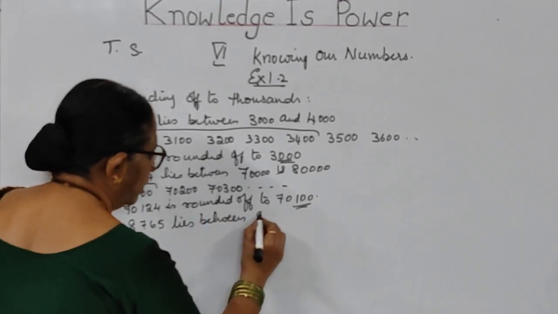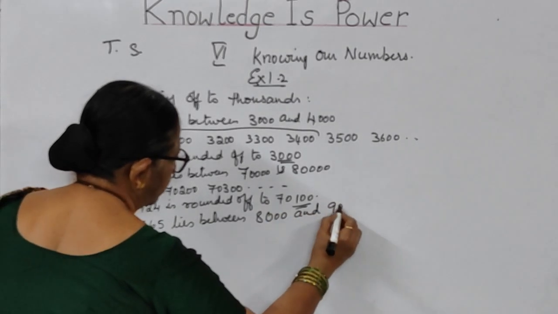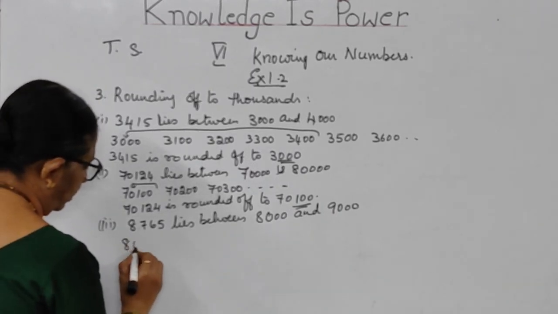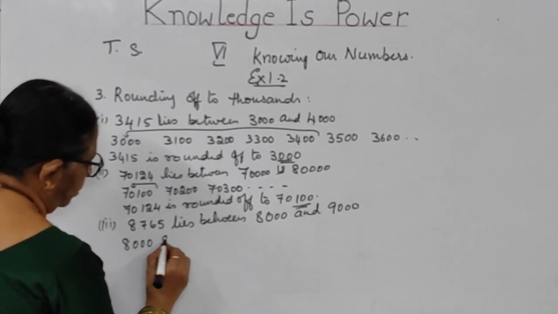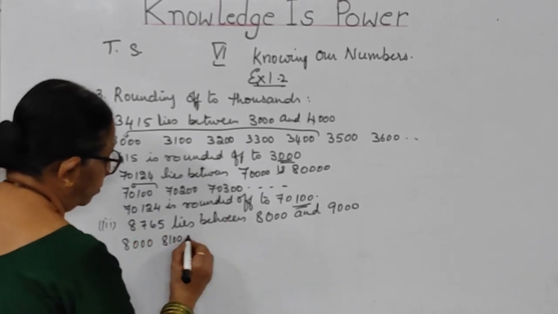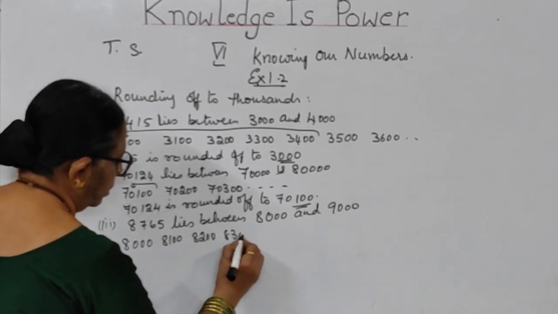That means 8,000 and 9,000. So how will you write? 8,000, 8,100. 700 means you have to go for 8,200, 8,300,